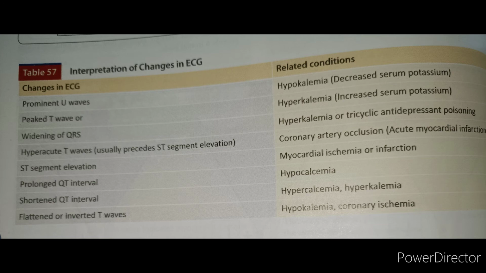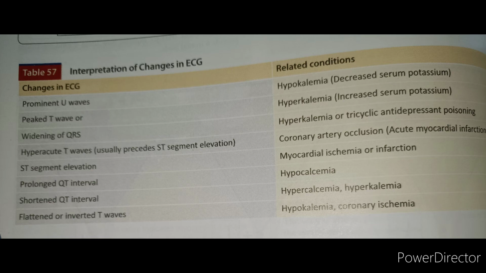So the next topic is changes in the ECG. So first of all, prominent U waves. Prominent U waves denote hypokalemia. Hypokalemia is decreased serum potassium levels in the blood. So when we are seeing prominent U waves in the ECG, that denotes hypokalemia.